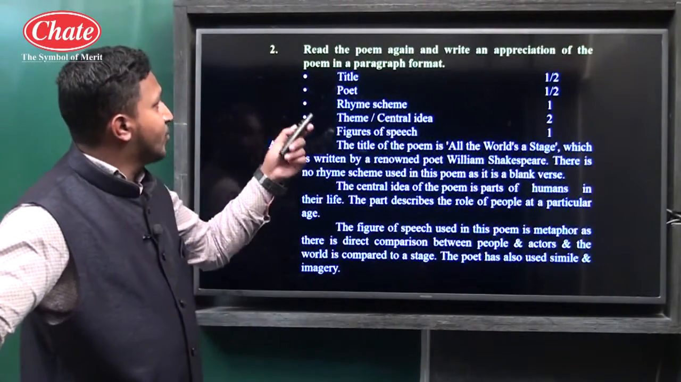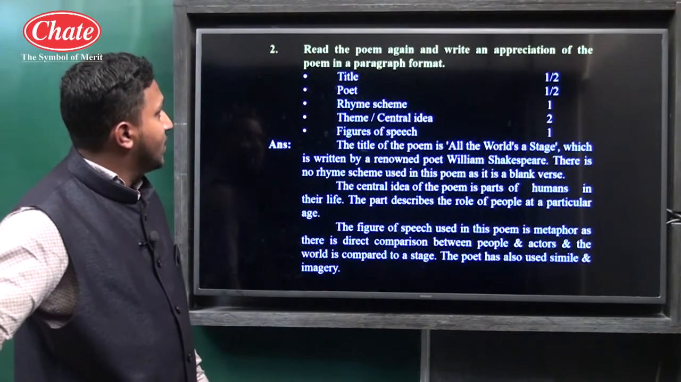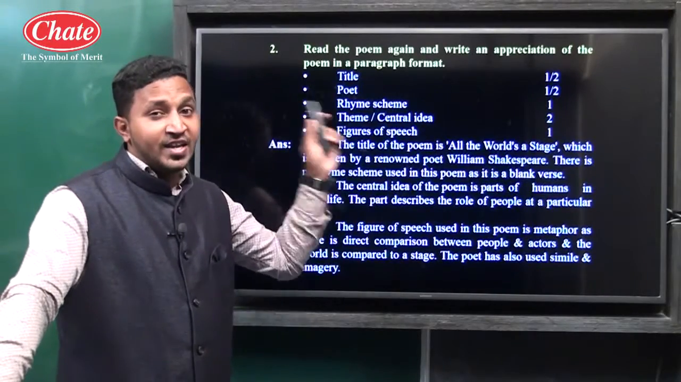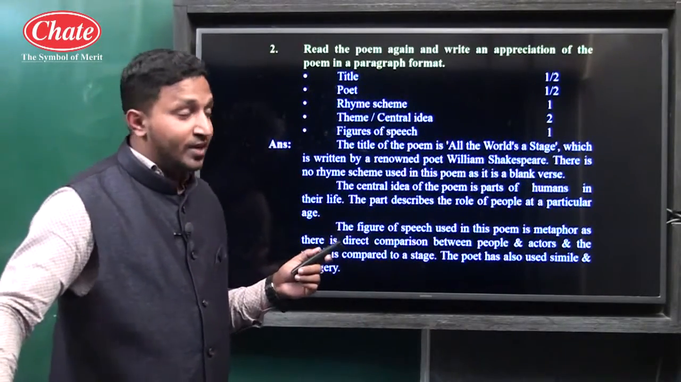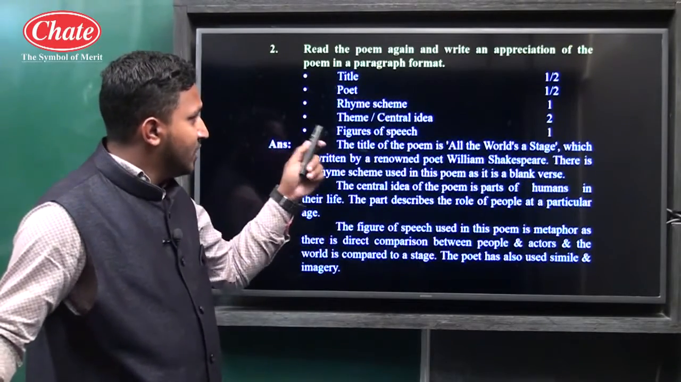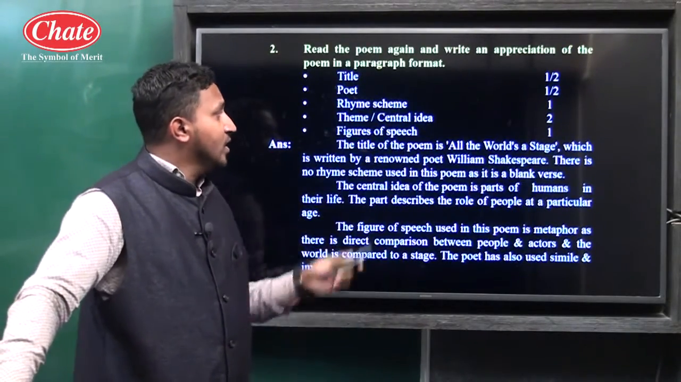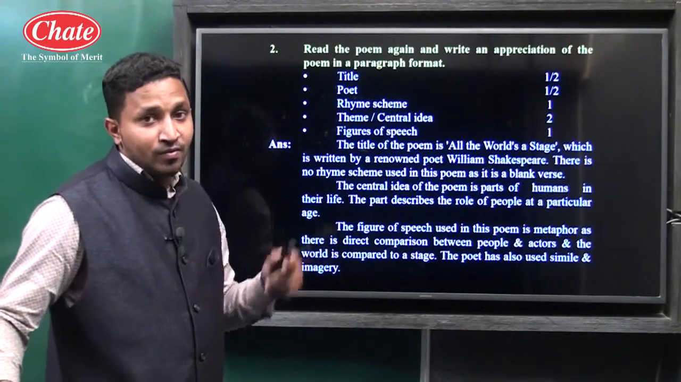Read the poem again and write an appreciation of the poem in a paragraph format. In the question it is already told, again and again they keep telling you to write in paragraph format, but still you are not able to write it in paragraph format. So: title, half mark; poet's name, half mark; rhyme scheme, 1 mark; theme or central idea, 2 marks; and figure of speech with the explanation, 1 mark.